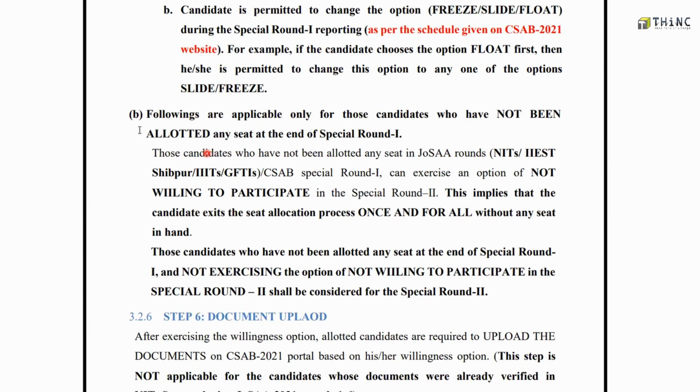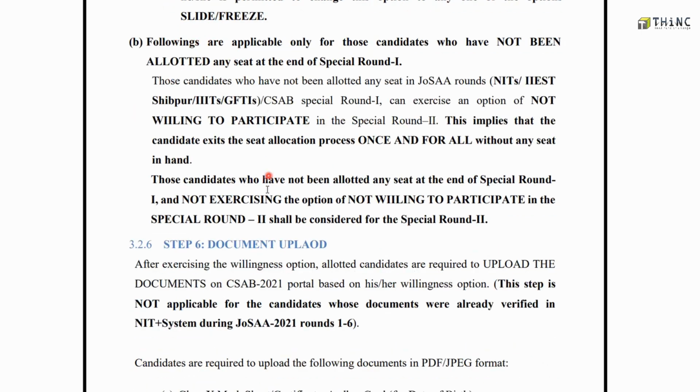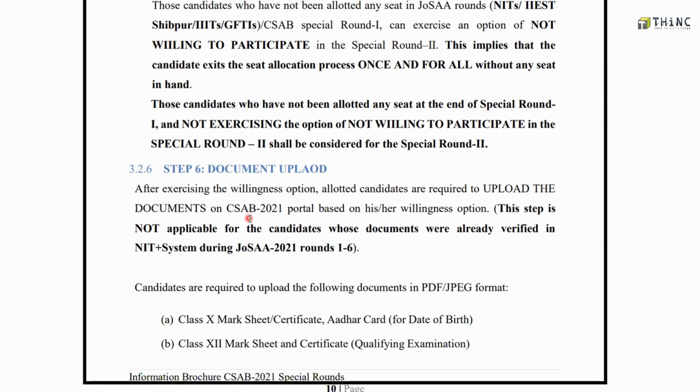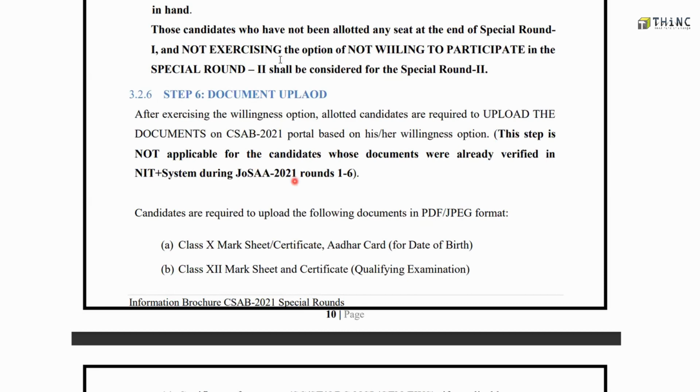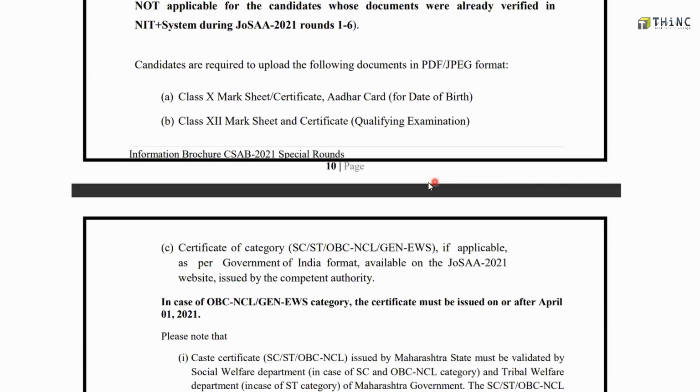For candidates who have not been allotted any seat at the end of special round 1, they can exercise the option of not willing to participate in special round 2. This implies that the candidate exits the seat allocation process once and for all without any seat, showing disinterest in the further process in the CSAP. Once all this is done, the next step is the document upload process, and you can see which documents are required.